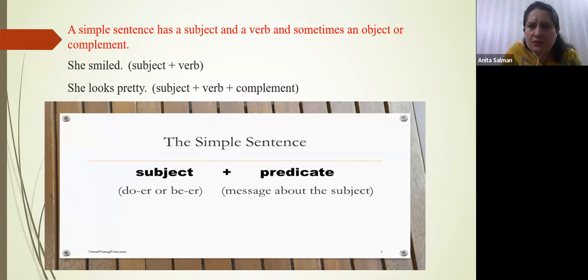So that is your simplest sentence, the simple sentence. She looks pretty. Subject, verb plus object or complement, right? So subject and predicate make a simple sentence. Hope it is clear. Give me a thumbs up if it is clear. I'm going to revise simple sentences again. Is it clear? Okay, good.